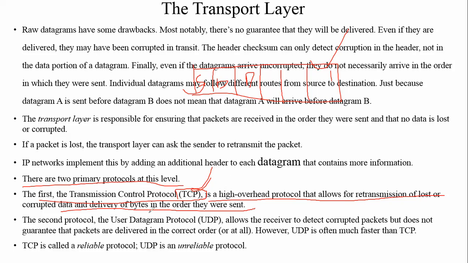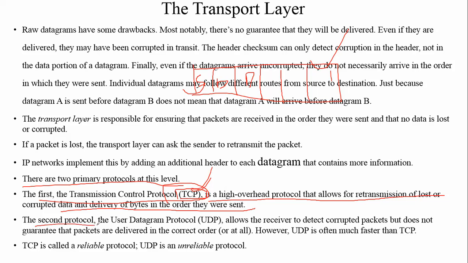If some portion is corrupted, TCP is also responsible for retransmitting that data to the end user. TCP is the most widely used protocol and it gives the guarantee. What we can say is, it is a reliable protocol.